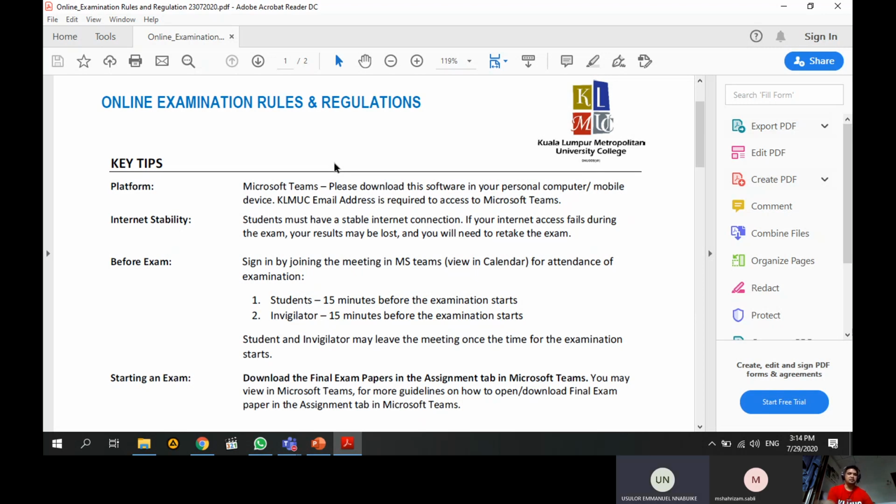At the same time, the invigilator will also log in with you to check your attendance before the exam starts.